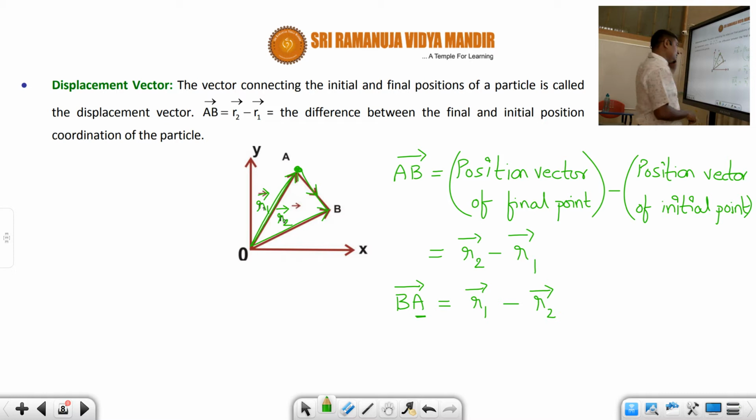Students, this is the displacement vector. In one of my videos, I explained how to understand position vector by taking the example of a cricket ground. So if you don't understand what is meant by displacement, please refer to that video.